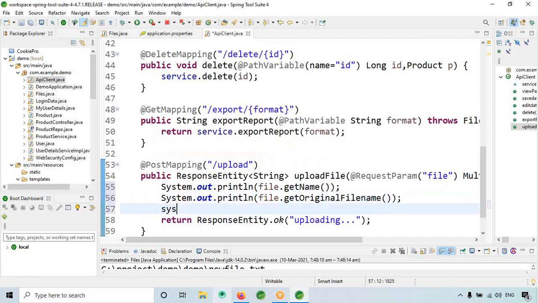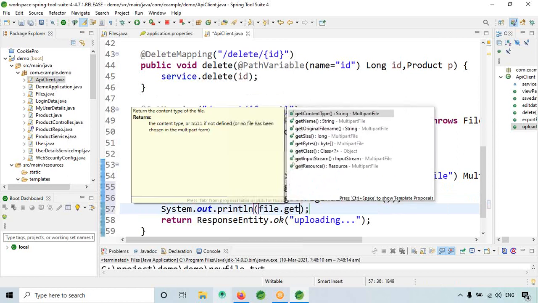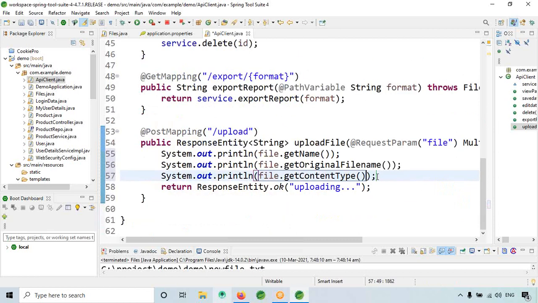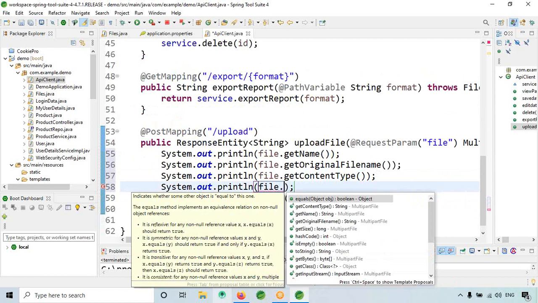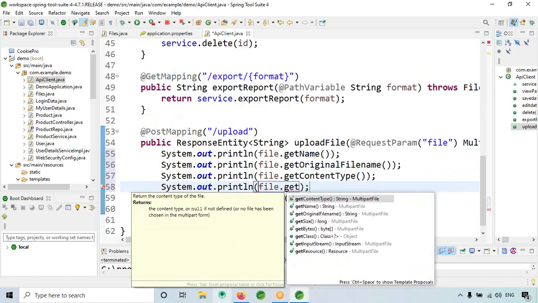Okay, similarly file dot getContentType. So what type of data was that? Okay, to print that. Next is file dot getSize.